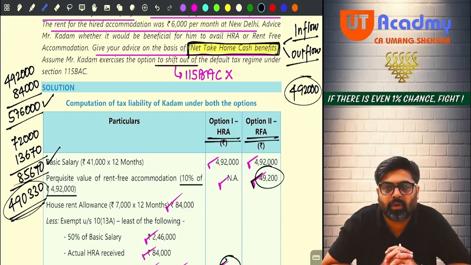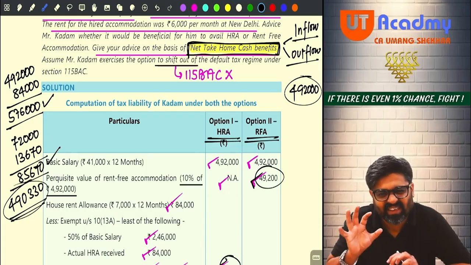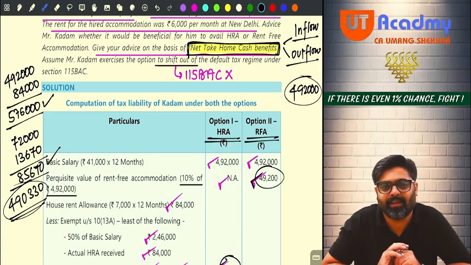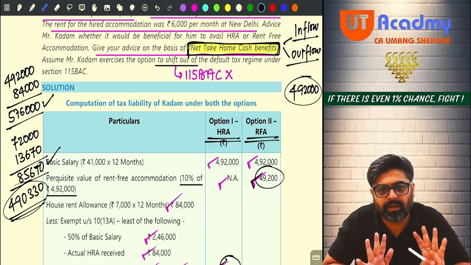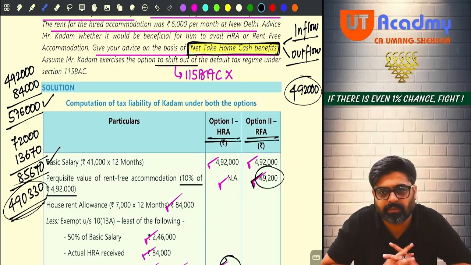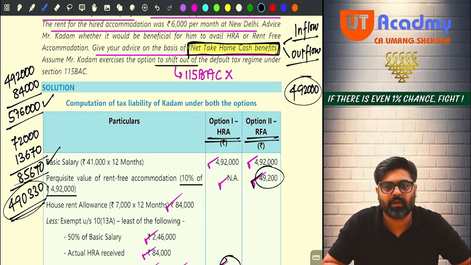So which is the best option if you see net cash inflow? Second option is better, no? So you will go and tell your employer that, employer, I am joining your company, don't give me HRA. Because if you take the HRA, in your pocket only 4,90,330 will come. But if you take the RFUA option, in your pocket how much final money will come? 4,92,000. That is the best option. Got it, sir? Perfect. So this was your question number 2.